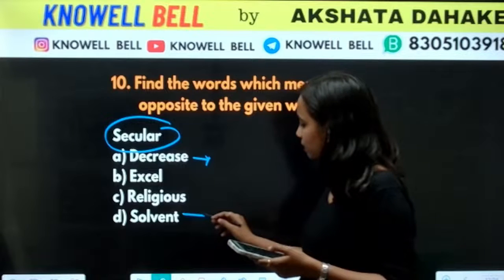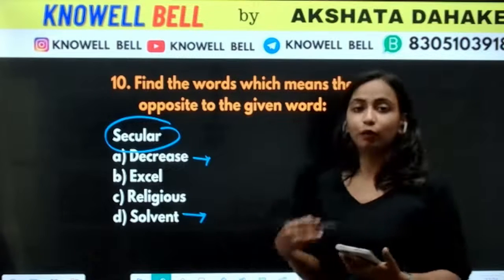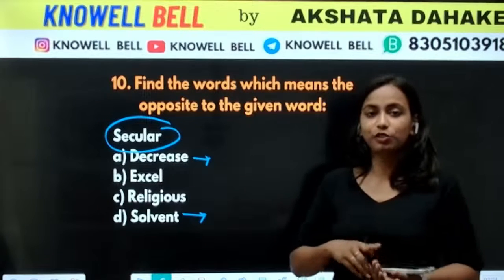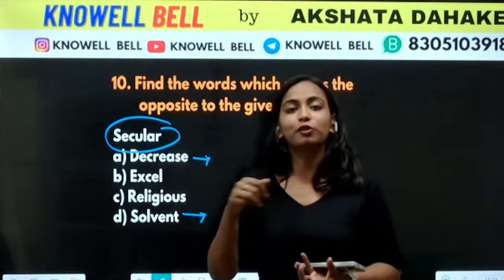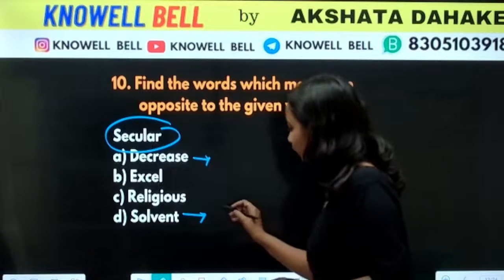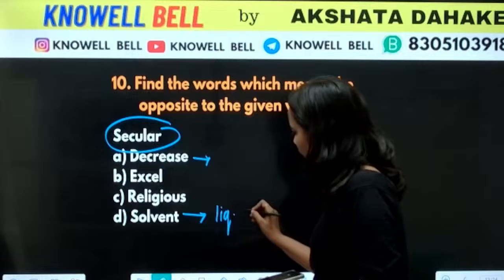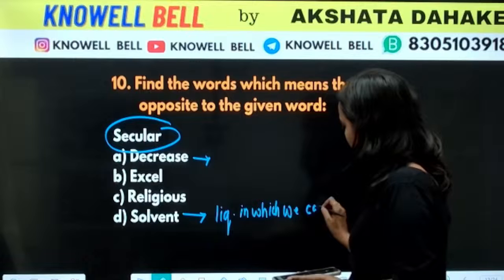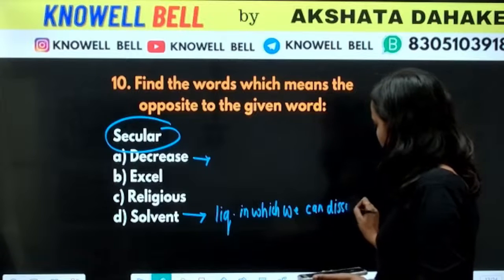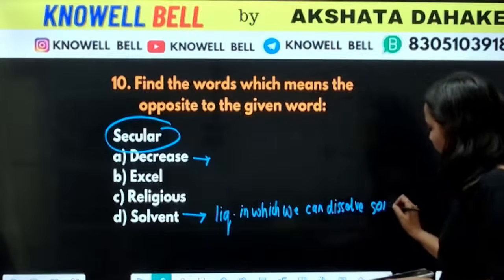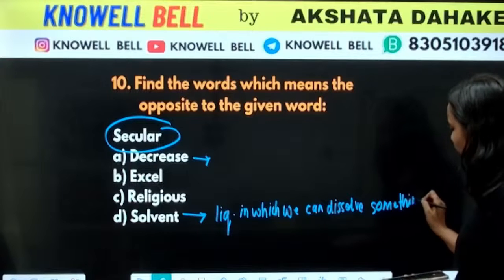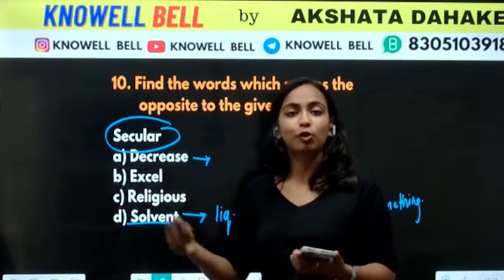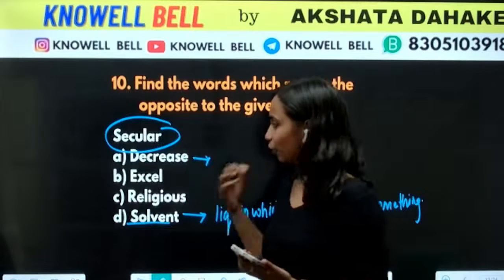The meaning of solvent is like, water is a solvent. हम कहते हैं water is a solvent जिसमें कोई चीज dissolve हो जाए. Okay, any liquid in which you can dissolve something, that is called a solvent. Like water, a liquid in which we can dissolve something. Like water, one question has also come in Sainik School: why water is called a universal solvent? So water is a solvent because it dissolves so many things, salt, sugar, and a lot of things.